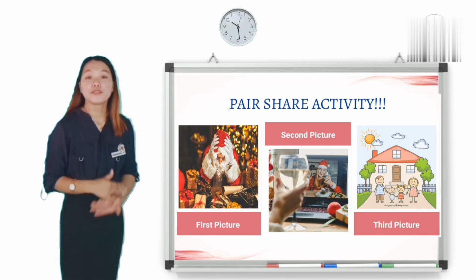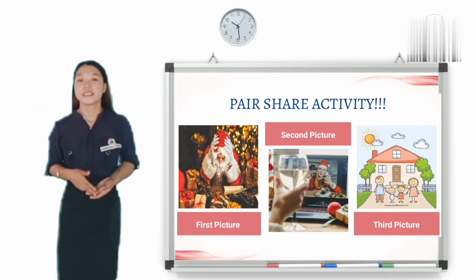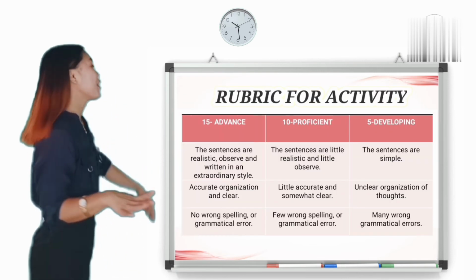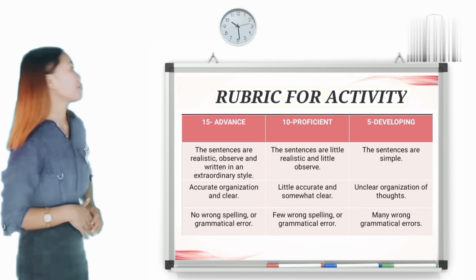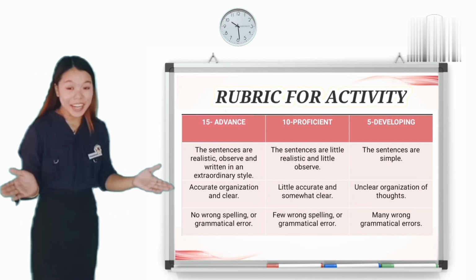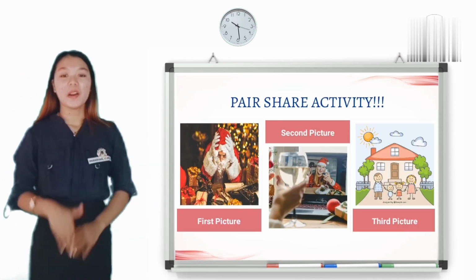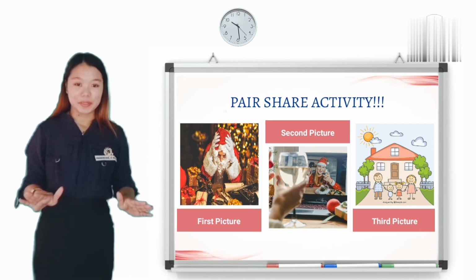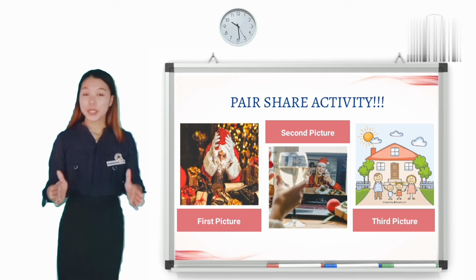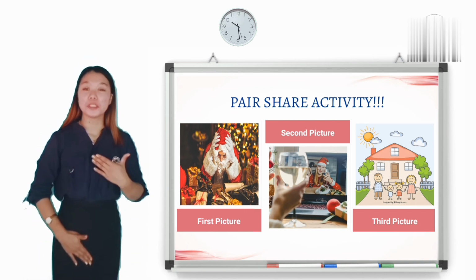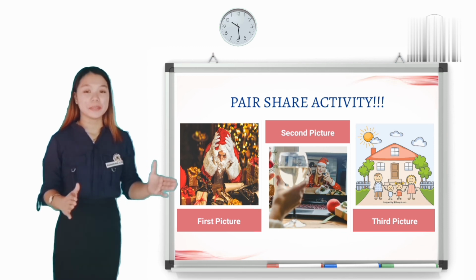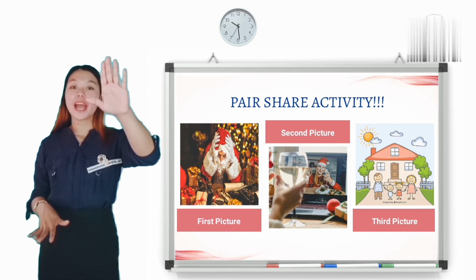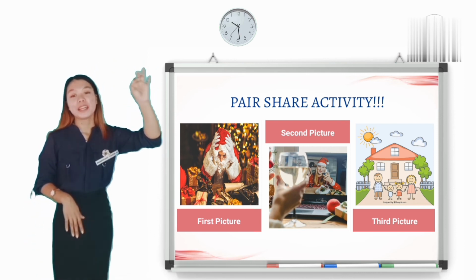Then move to your partners. Class, I will give you 3 minutes to finish your activity. This is how I grade your output. Okay, is that clear? Any question, class? Okay, ready? Your time starts now. A short reminder, if you have any question, just approach me, okay? Alright, continue. Last 1 minute. In the count of 5, 4, 3, 2, 1.